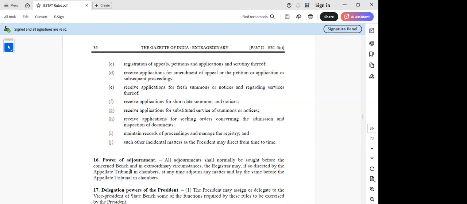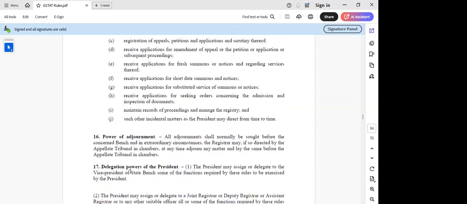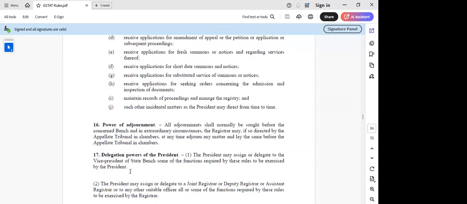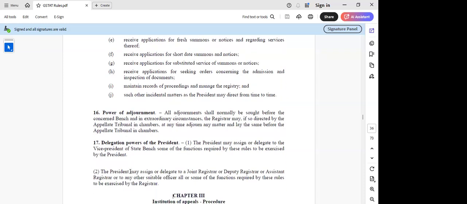Then this is rule 17. Again, I will not go into that because it is about the power of the president in case of state benches. All that has been given, so I will not go much into that.